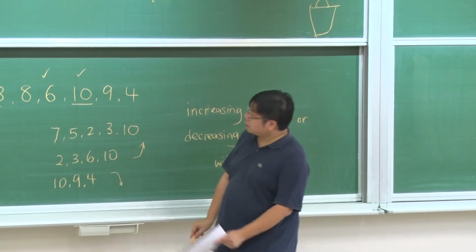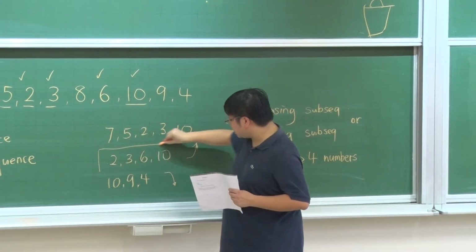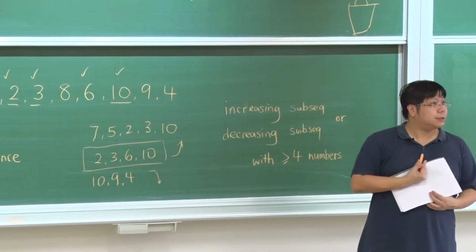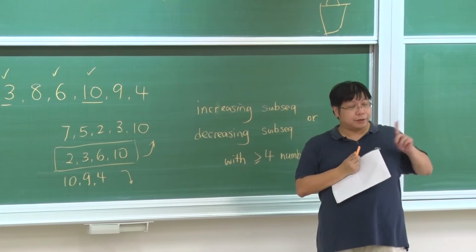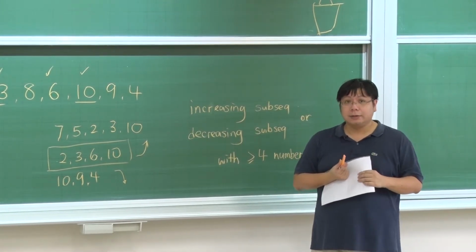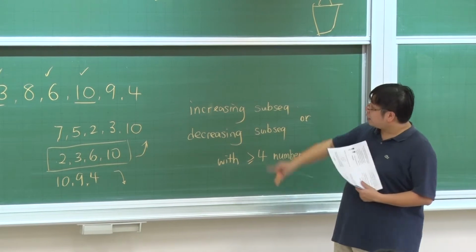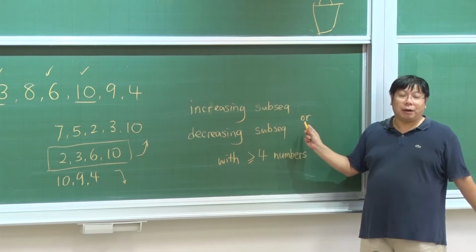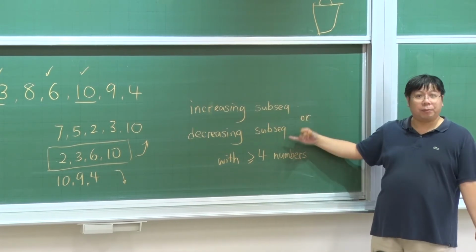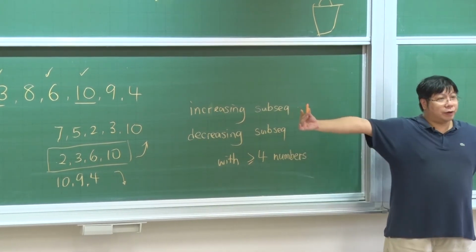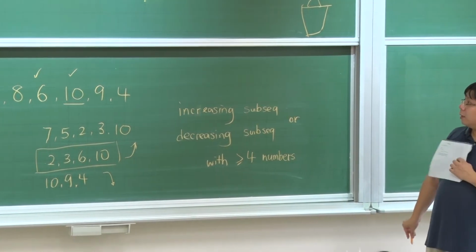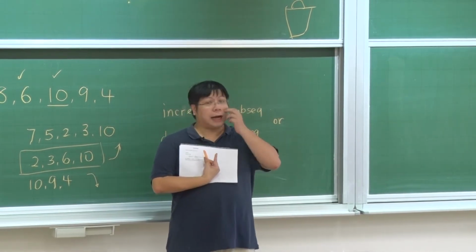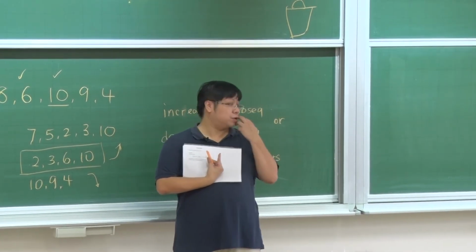So if we look at the example, in this subsequence you have 2, 3, 6, 10. This is an increasing subsequence of length 4. There are 4 numbers inside. I'm not saying that you can always find an increasing subsequence and a decreasing subsequence at the same time. I'm saying that you find one or the other, or both, and they are of length long enough. 10 is a magic number to guarantee a length of 4. If you have 9, then you don't. I'm going to show you.